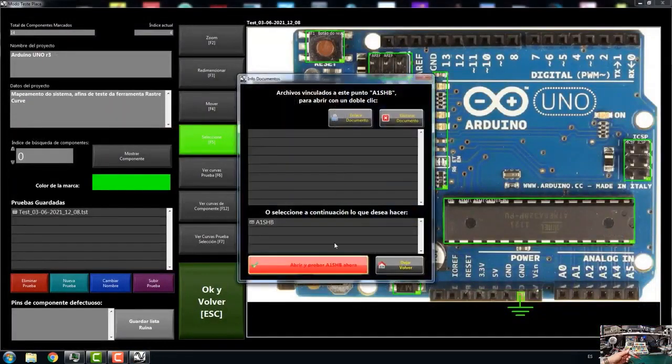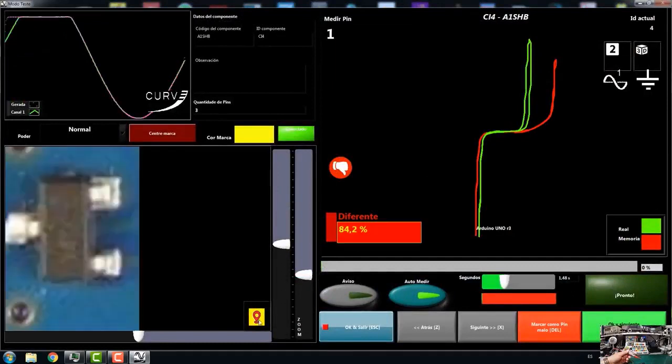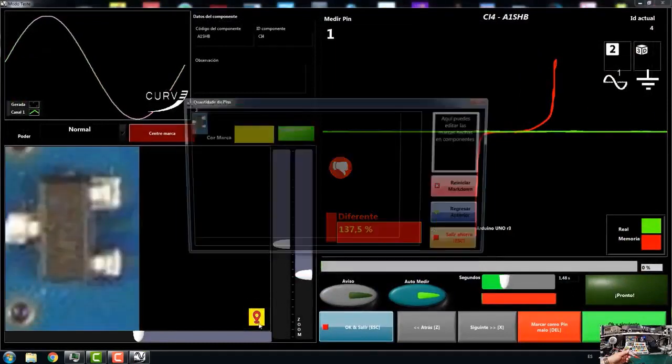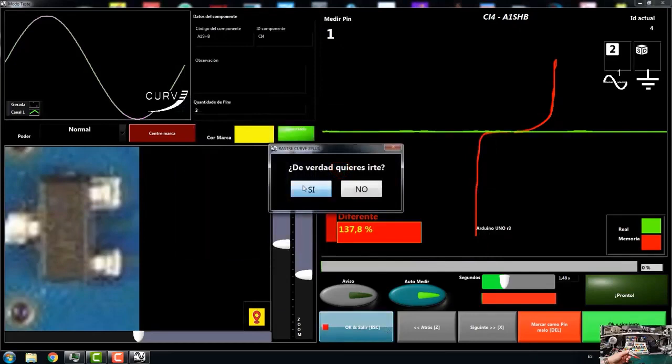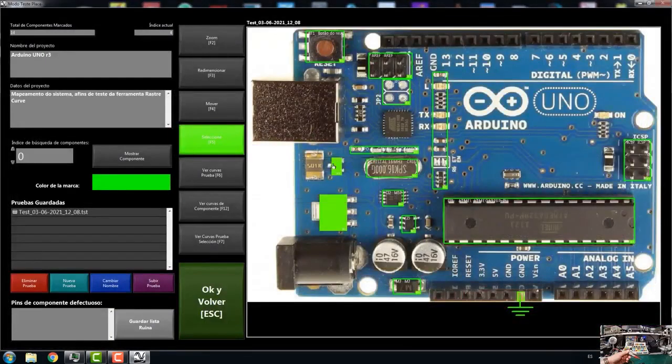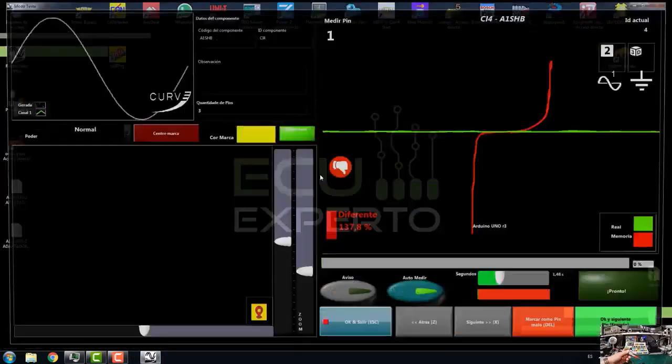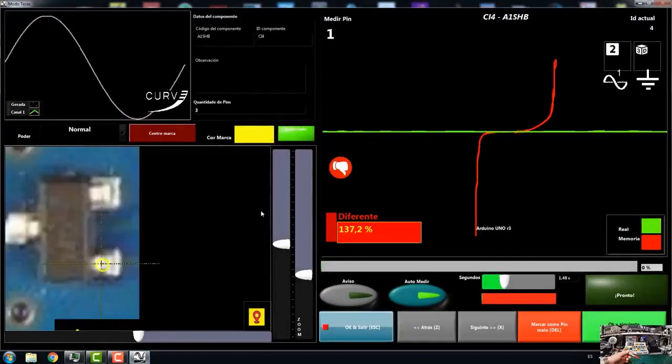And I'm going to restart the marks and put 1, 2, 3. Okay, exit, yes. So small. And there I already have the numbers set to 1, 2, and 3.